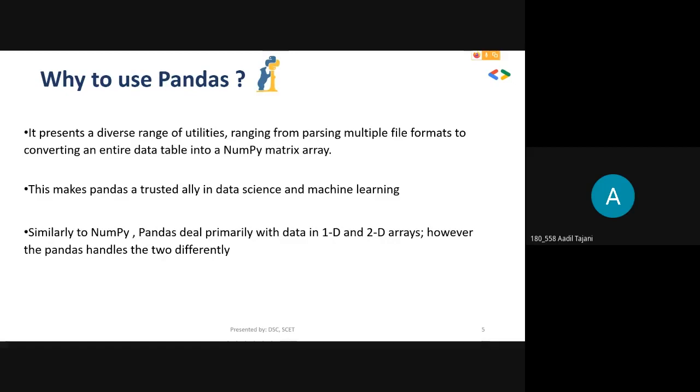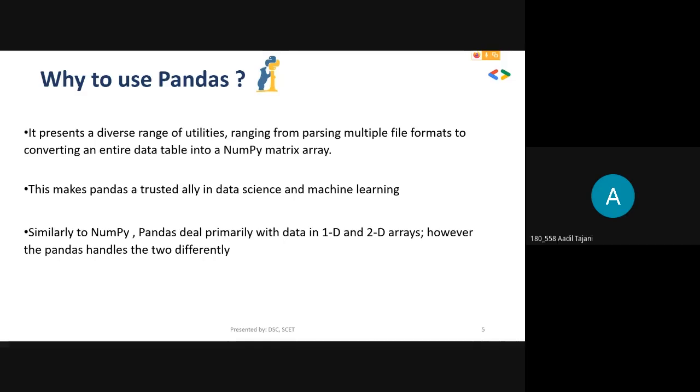Now, why use pandas? It presents a diverse range of utilities, ranging from parsing multiple file formats to converting a data table into a NumPy matrix array. Because of these functionalities, it has many functions that you can use to perform data analytics, and with pandas you can also work with NumPy alongside.